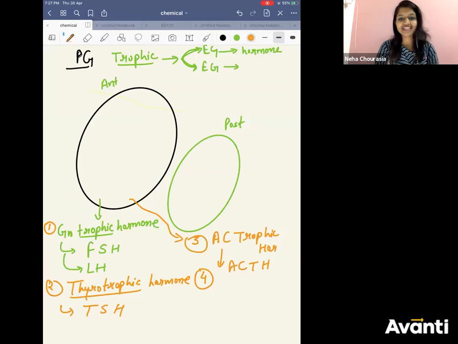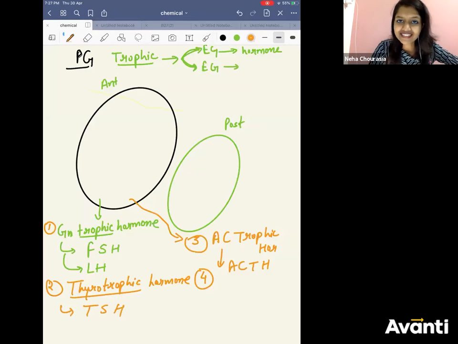So that is ACTH, trophic hormone. Next trophic hormone, tell me. Tell me any other trophic hormone? Growth hormone is there, no? So growth hormone acts where? My dear children, where will your growth hormone act? On your cells, on your somatic body cells.